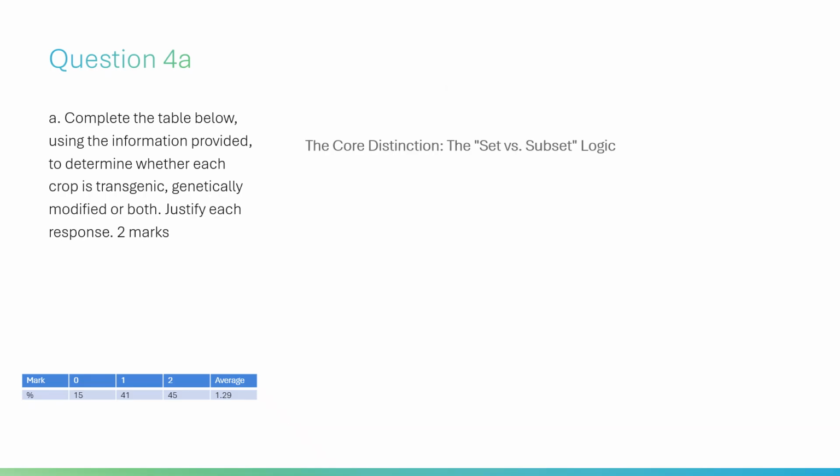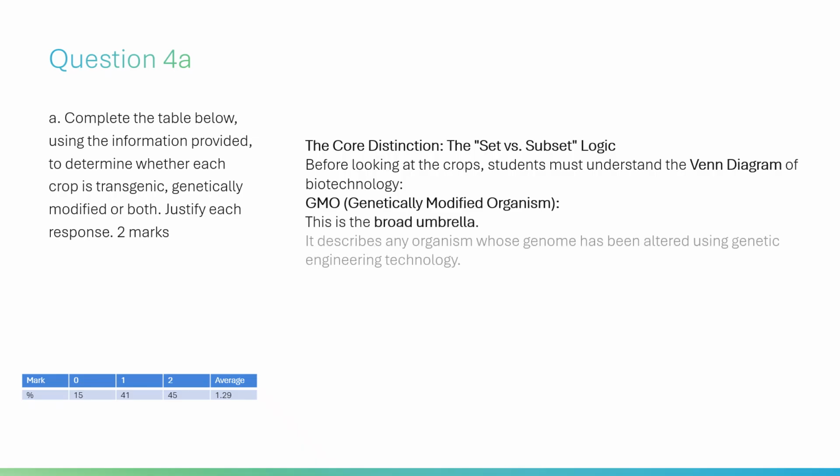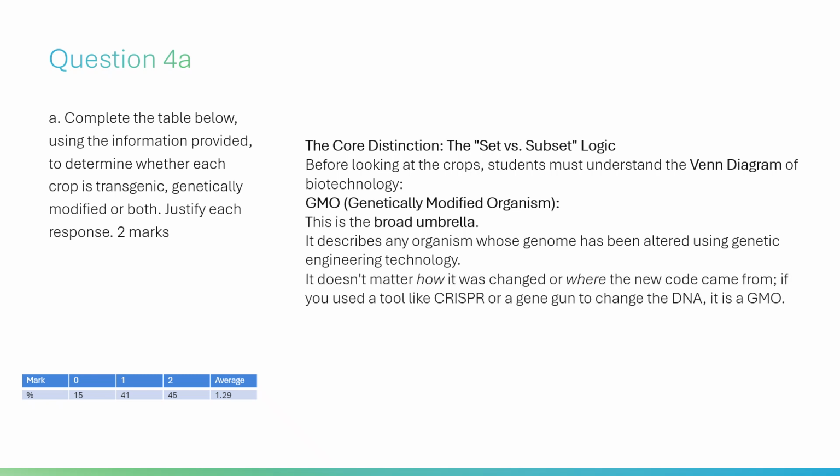Before looking at the crops, students must understand the Venn diagram of biotechnology. GMO, genetically modified organism. This is the broad umbrella. It describes any organism whose genome has been altered using genetic engineering technology. It doesn't matter how it was changed or where the new code came from. If you used a tool like CRISPR or a gene gun to change the DNA, it is a GMO.